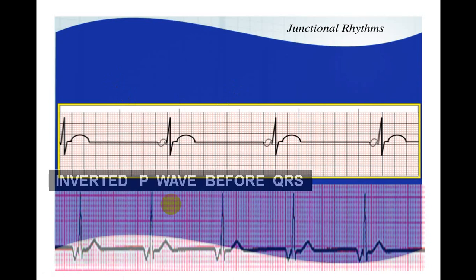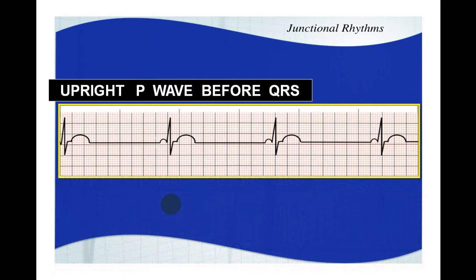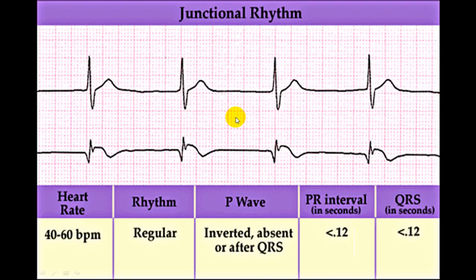Inverted P wave before the QRS complex, and this is a normal rhythm. Now you can see an upright P wave. If you come across a similar case, now you can see here this is an upright P wave, but it is almost with the QRS complex. So this is again in favor of a junctional rhythm. All QRS complexes are narrow, and if you see the rate, it is around 40 per minute. So this is a normal junctional rhythm.